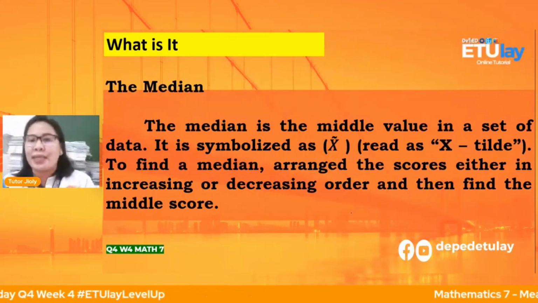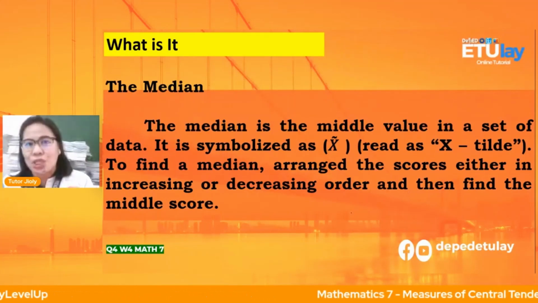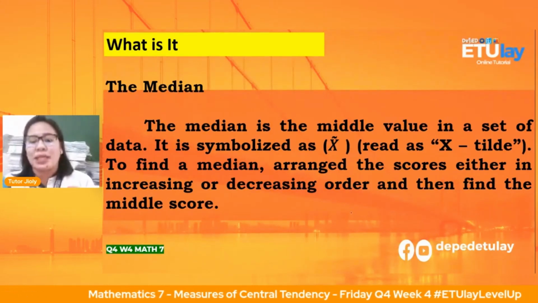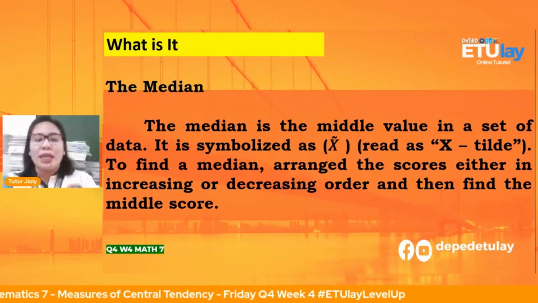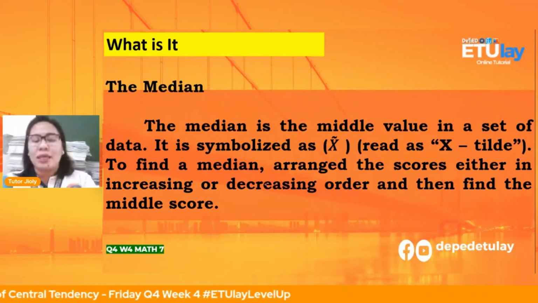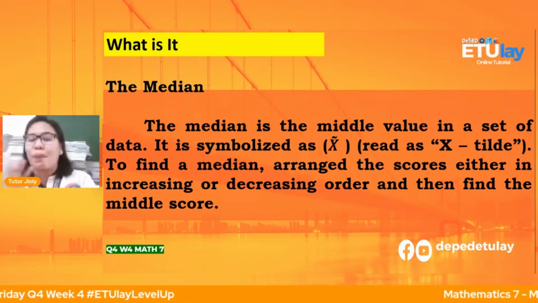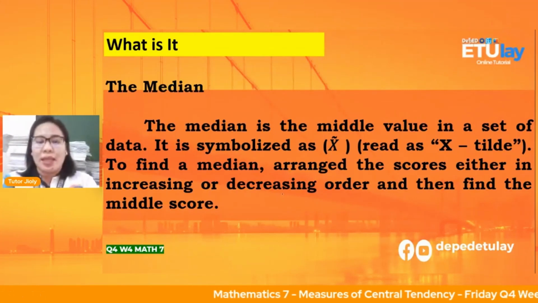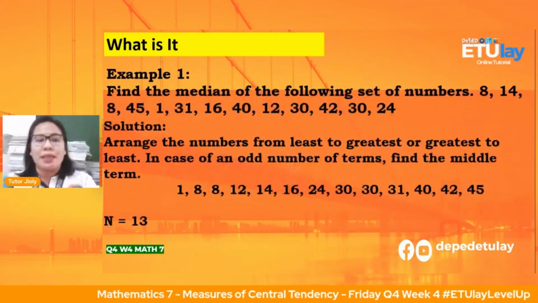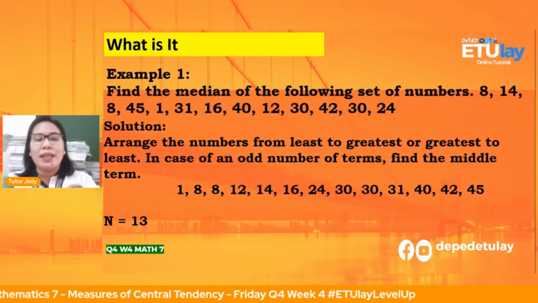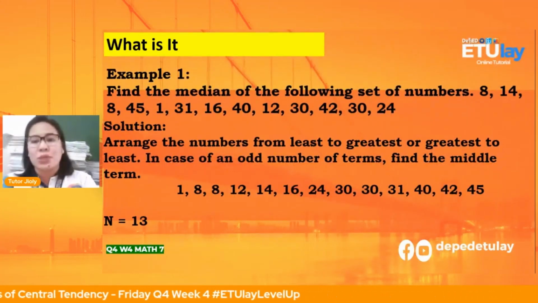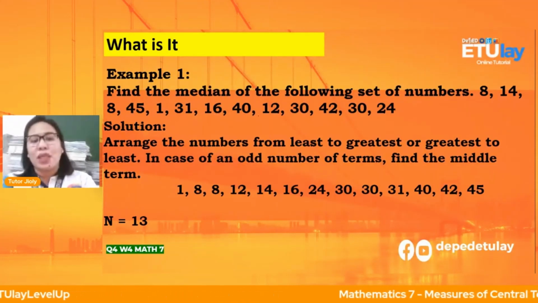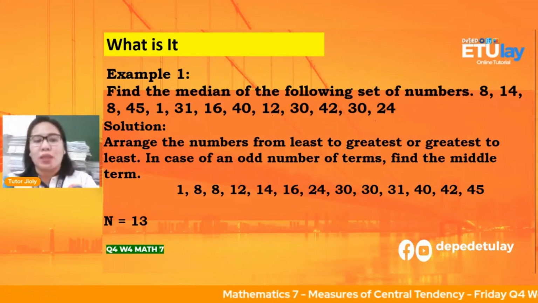Okay, kung sa mean, hindi natin in-arrange yung data natin, this time po sa median natin, we need to arrange the data po. Okay, ang sabi dito, increasing or decreasing. Pataas man yan o pababa man yan yung pag-arrange nyo, kailangan naka-arrange po yung data nyo to identify the median. Okay, so we have the example. Find the median of the following set of numbers. So we have 8, 14, 8, 45, 1, 31, 16, 40, 12, 30, 42, 30, 24.